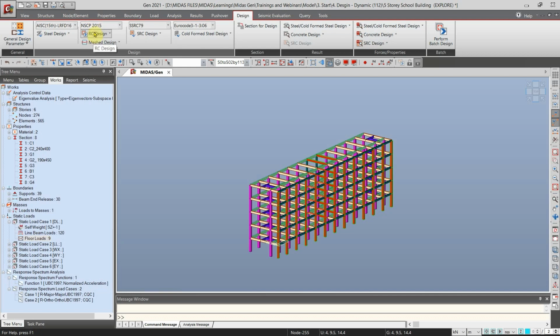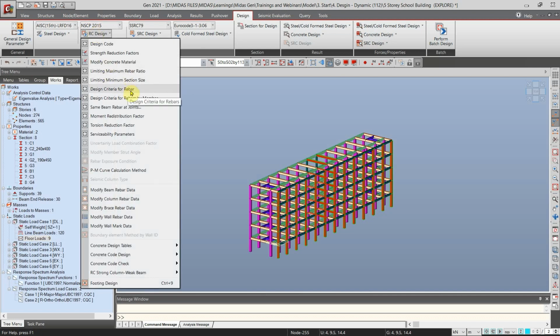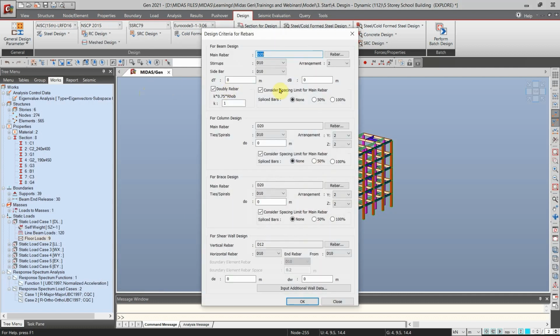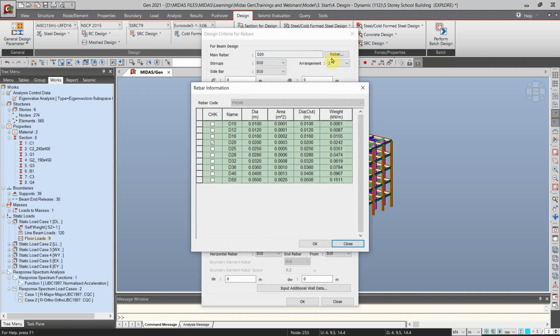And also we can modify the design criteria for rebar. Just click this one, and then as you can see, the rebar code is already in PNS 49. So these are the actual sizes based on the provisions of PNS 49. So just select what rebars we are going to use.